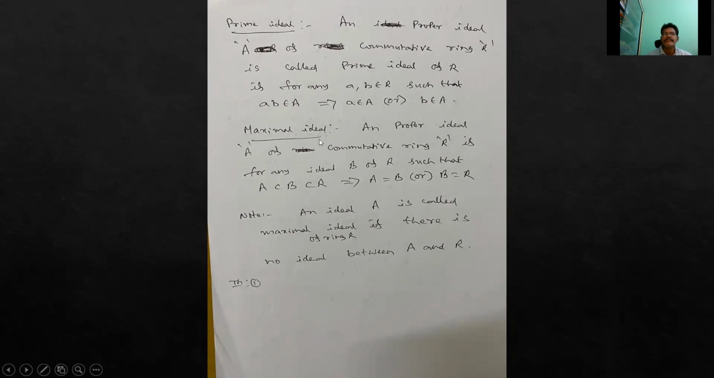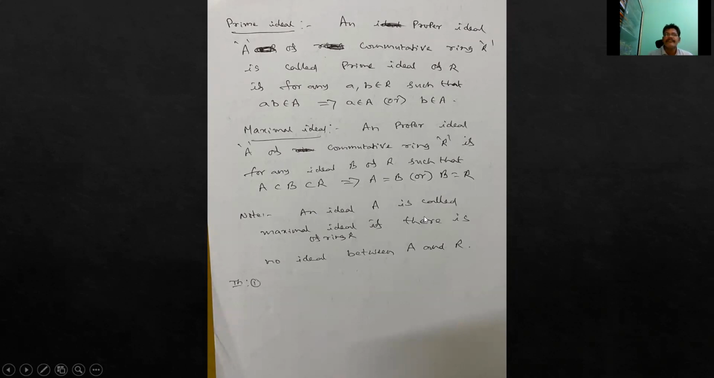Now a maximal ideal: a proper ideal A of a commutative ring R is called maximal if for any ideal B of R such that A is a subset of B, which is a subset of R, this implies either A equals B or B equals R. So an ideal is called maximal if B is any ideal of R such that whenever A is a subset of B subset of R, either A equals B or B equals R.